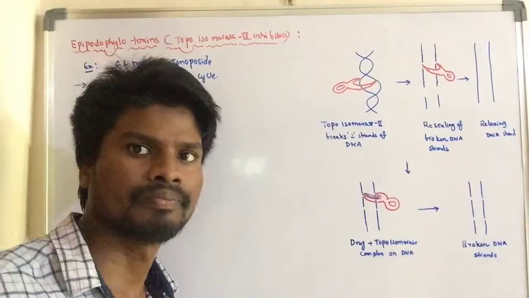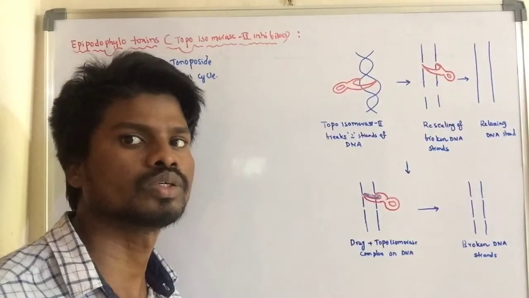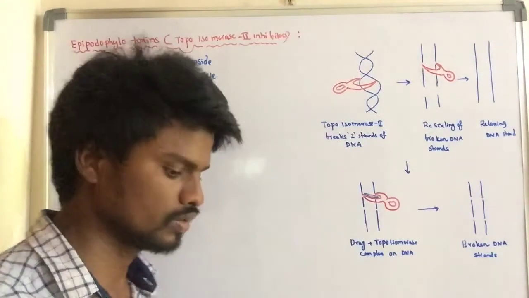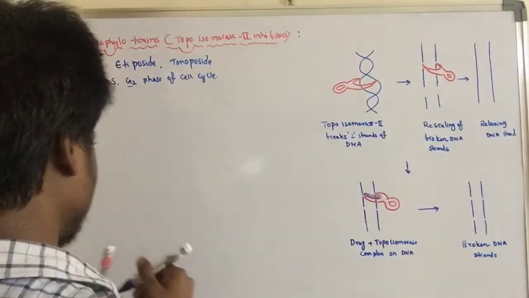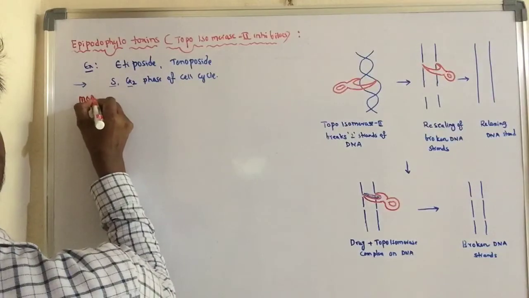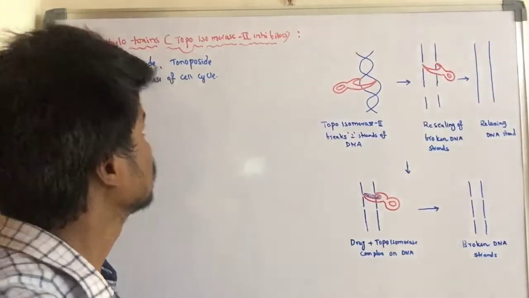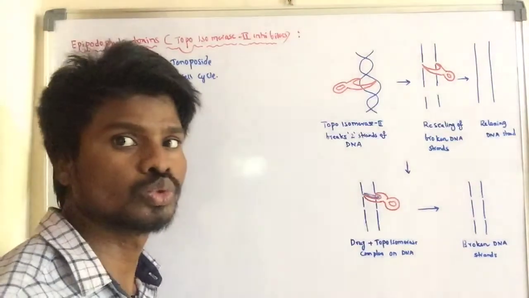Now let us see the mechanism of action of the epipodophyllotoxins. The name itself says these are topoisomerase 2 inhibitors.